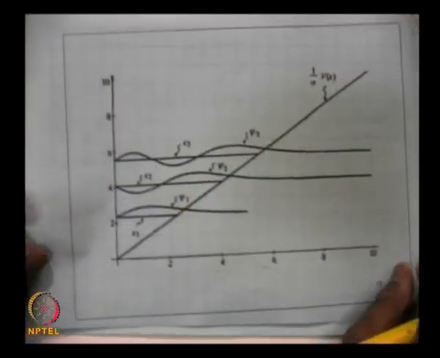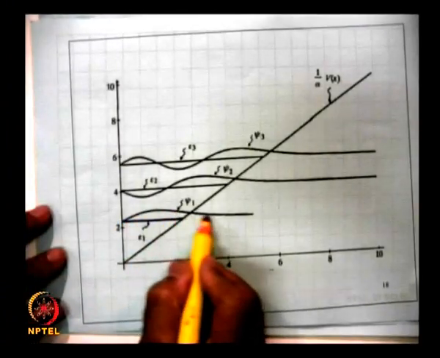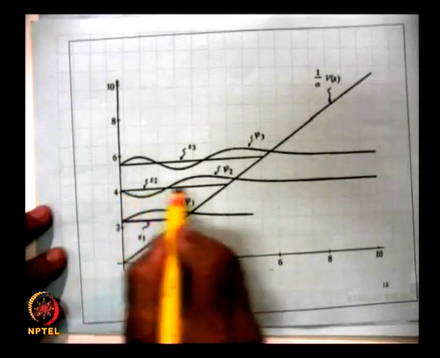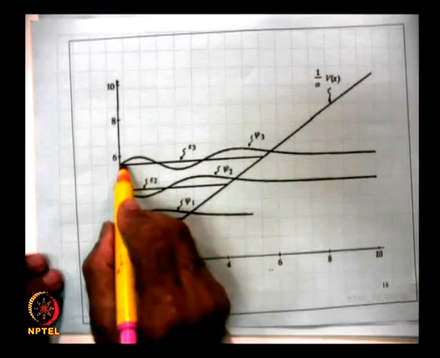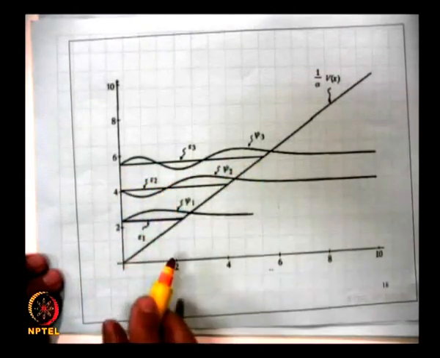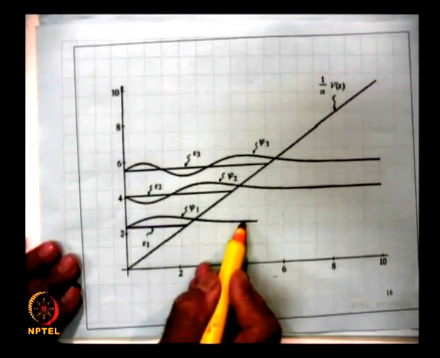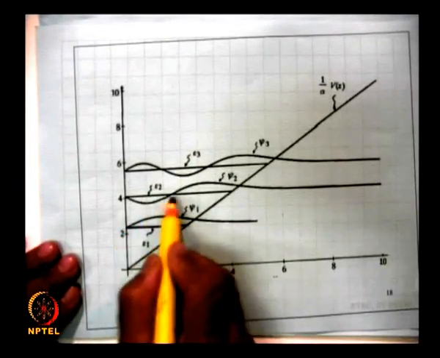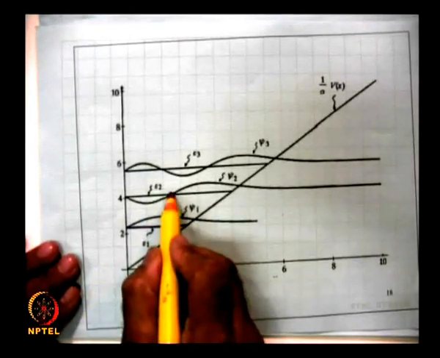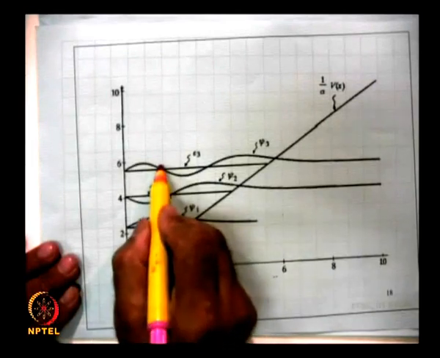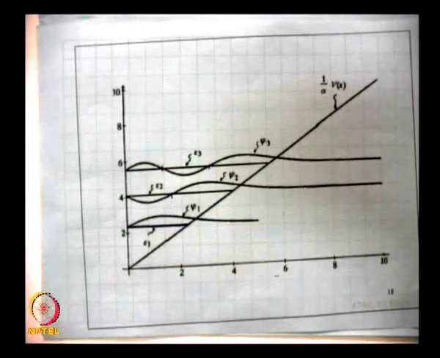So the exact solutions are, this is the first energy level, this is the first eigenfunction, this is the second energy level, this is the second eigenfunction, this is the third energy level, and this is the third eigenfunction. Notice that the first wave function does not have any zeros except the 0 at the boundary. This is the ground state wave function. First excited state has 1 zero, the second excited state has 2 zeros, and the third excited state will have 3 zeros.